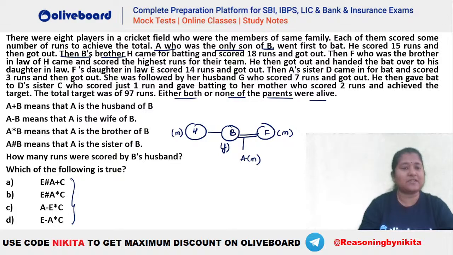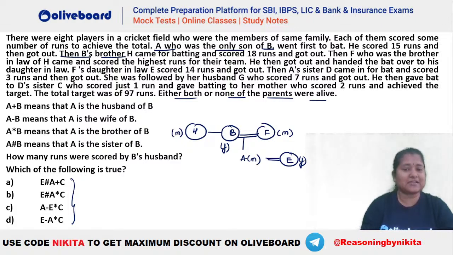So F's brother-in-law H came and scored the highest runs for their team. He then got out and handed the bat over to his daughter-in-law. So F has a daughter-in-law here. So that means A must be having a wife here. Daughter-in-law. F's daughter-in-law is E, right? So F's daughter-in-law is E. Scored 14 runs and got out.